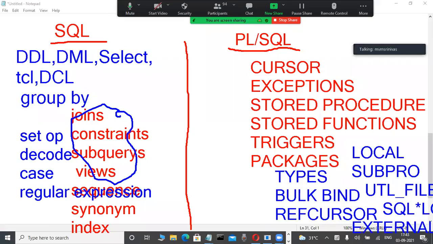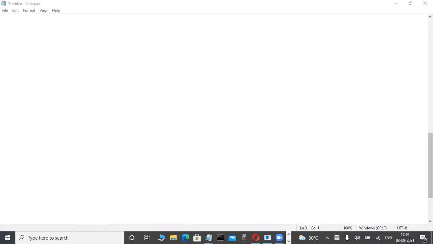And now here, error handling. So many things are there that I'm telling. That's why in our course, we are learning all these things. These are very important in our course. All the things we are learning only in this course, okay?